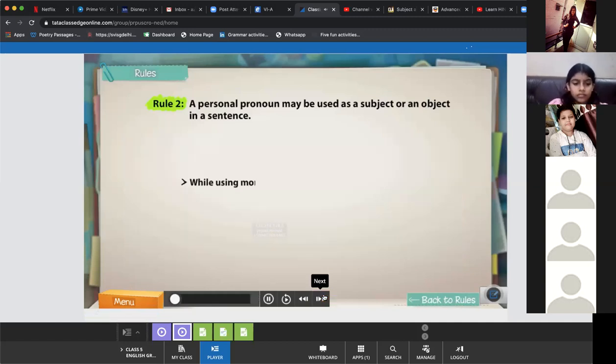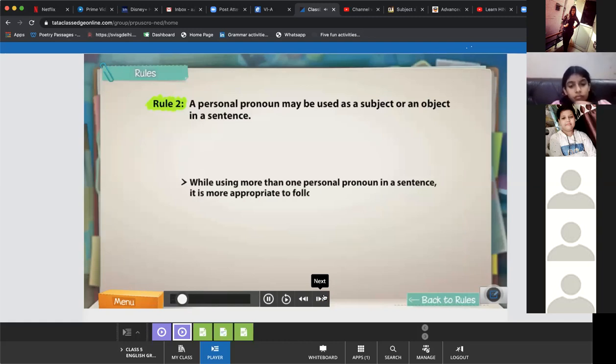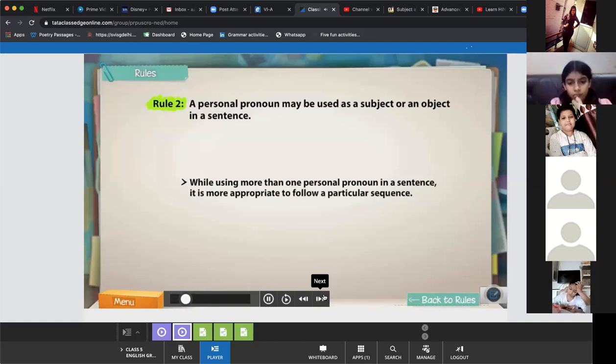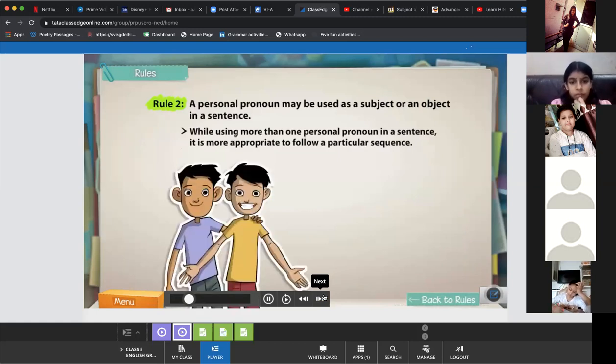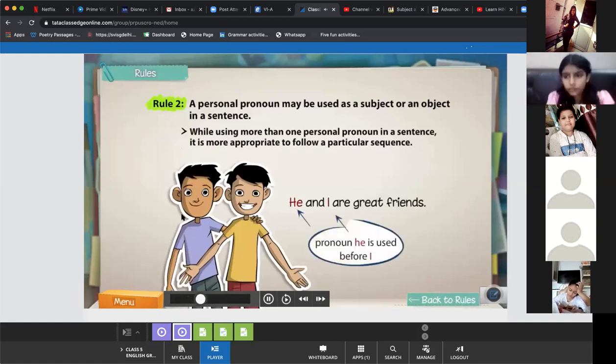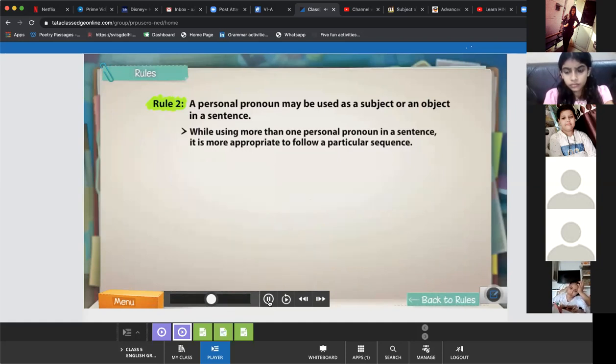While using more than one personal pronoun in a sentence, it is more appropriate to follow a particular sequence. When two personal pronouns, like he and I, are used in a sentence, he is used before I. So you say, he and I are great friends. Like even when I said that Navya and I are talking. These are the rules that you have just to remember, that I is used after the third person.